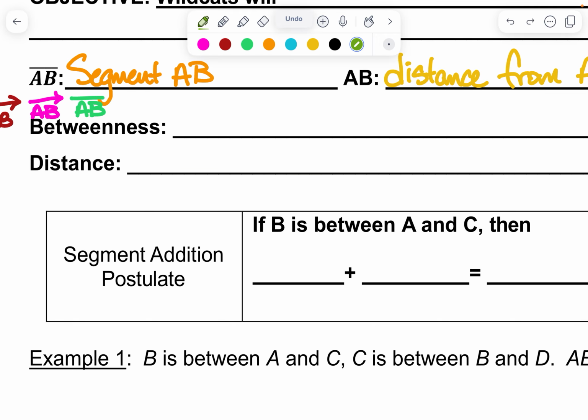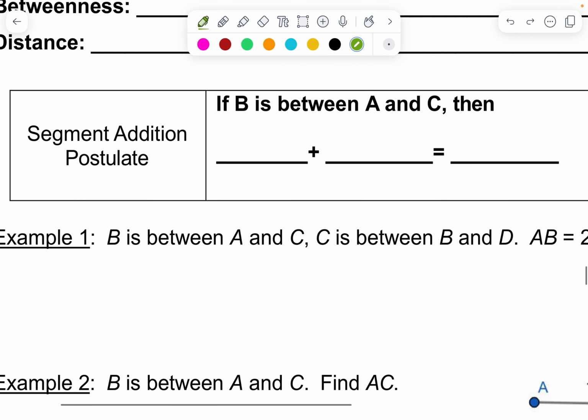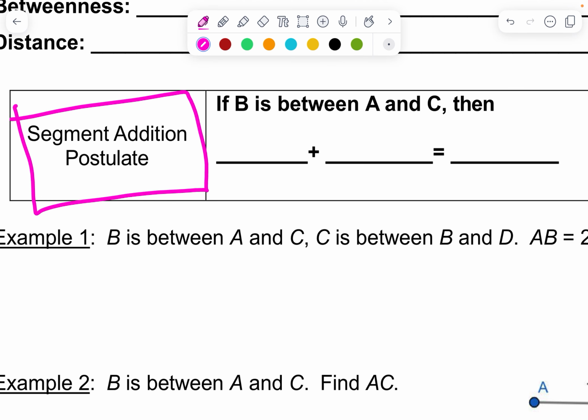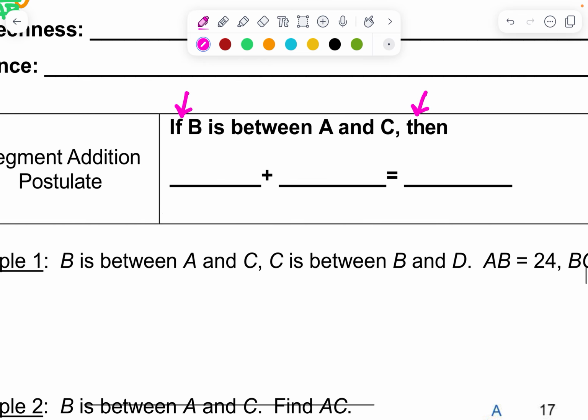But all this is to add up to, or to culminate in, the segment addition postulate. That's the big thing of the day. And so what we have is a conditional statement, which we're going to talk about in a future lesson. But a conditional statement is what we call an if-then statement. So what it's saying is, if this is true, then this.